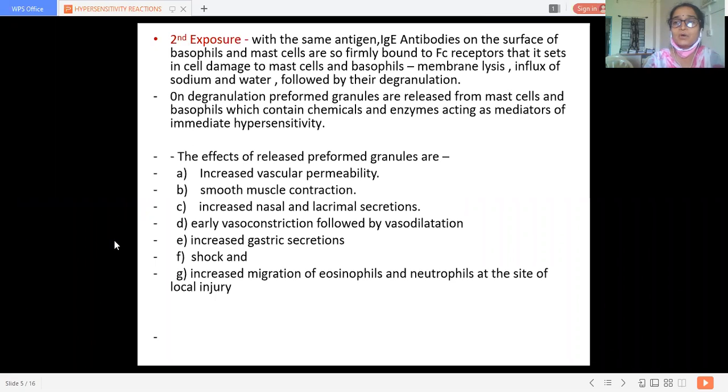Now the effects of the released preformed granules. What are the effects of the release of these preformed granules? It leads to increased vascular permeability. There is smooth muscle contraction.